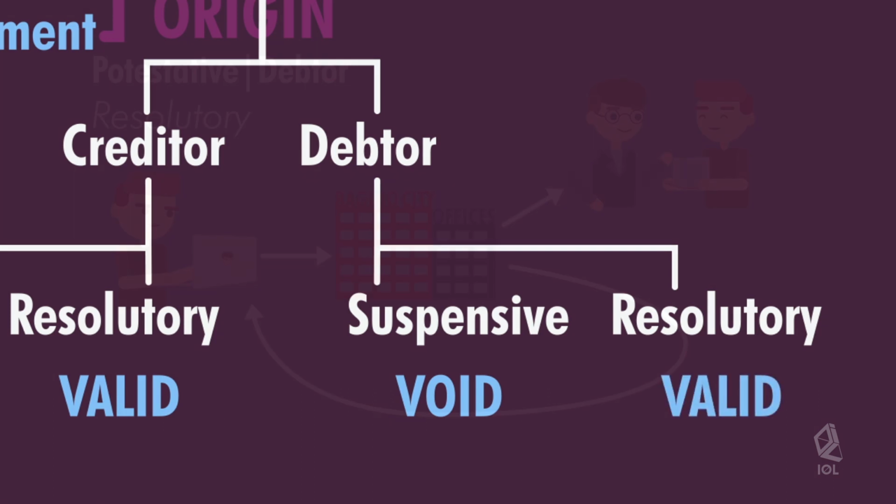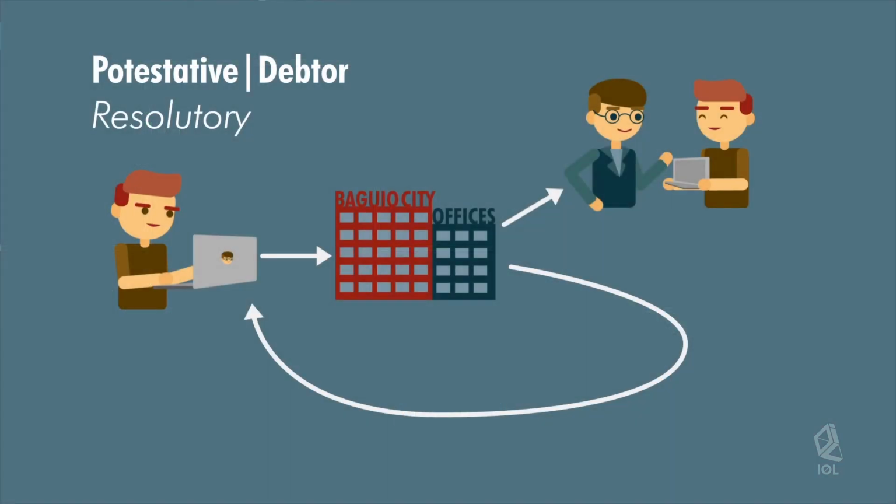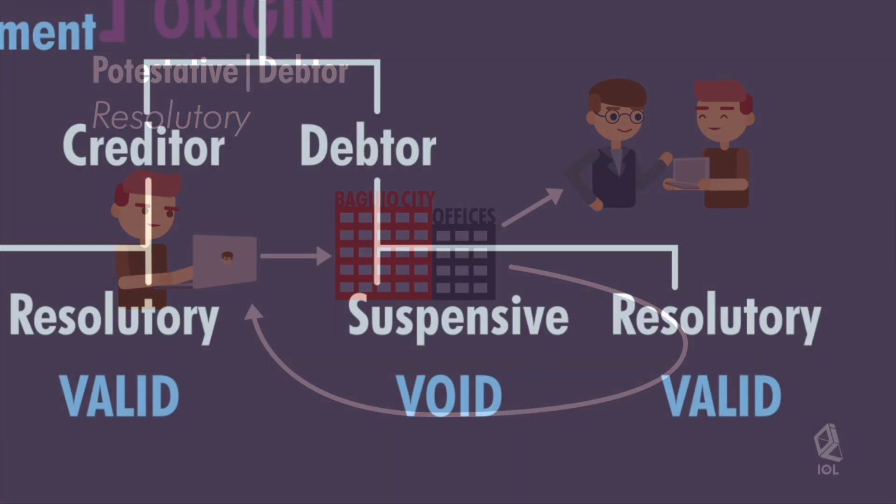For instance, Anton shall allow Henry to use his laptop until Anton has already established his accounting office in Baguio. This is valid because Anton already complied with his obligation to lend the laptop to Henry, and the happening of the condition will only terminate such obligation.